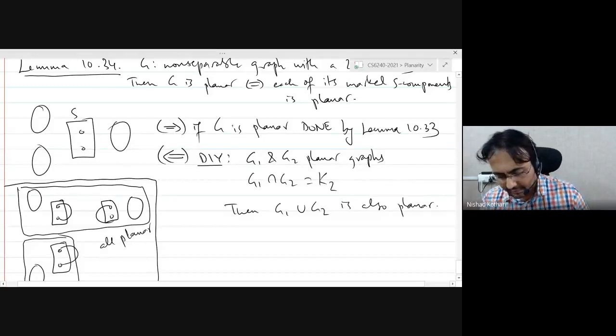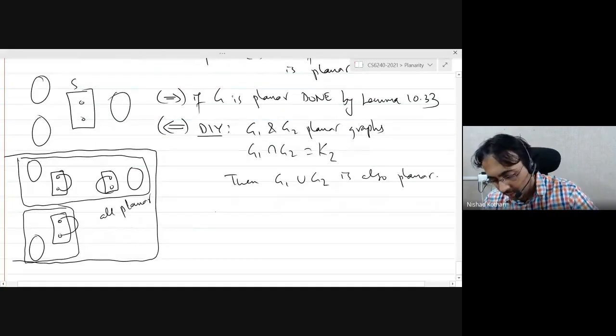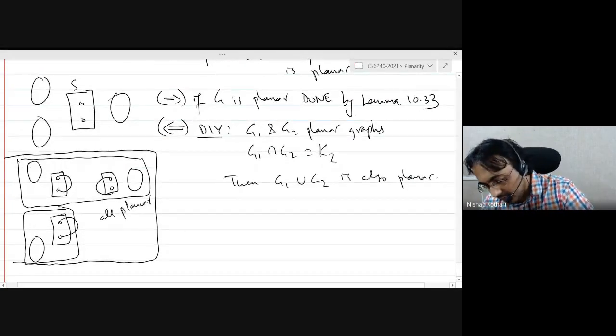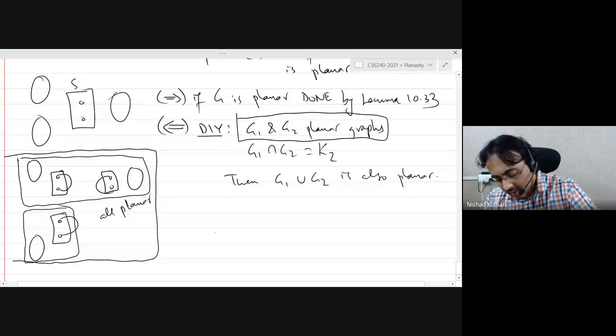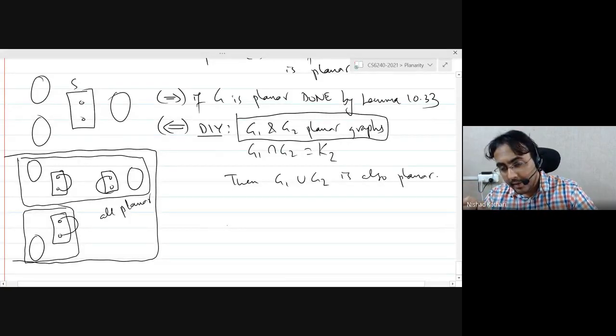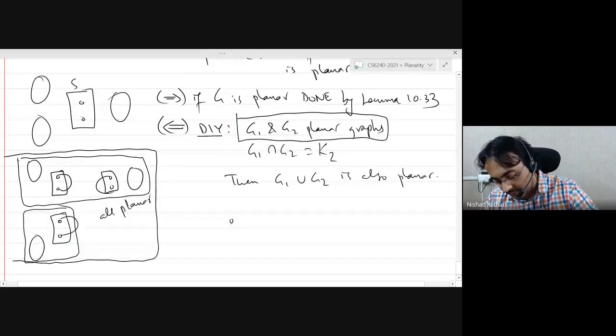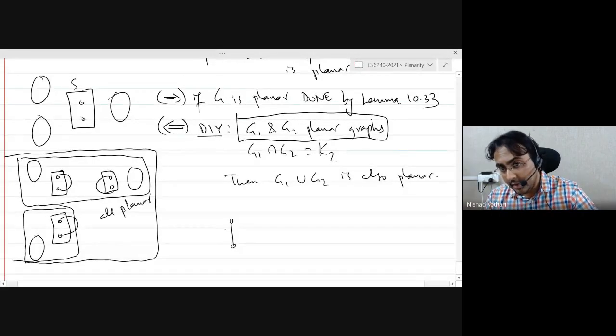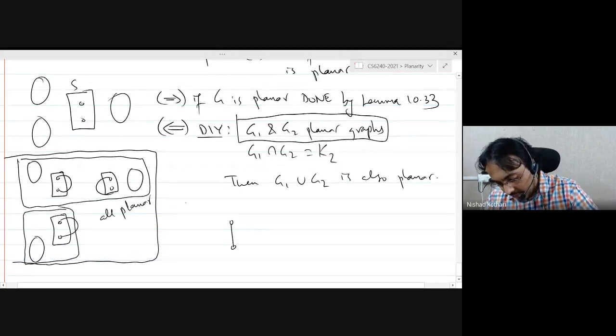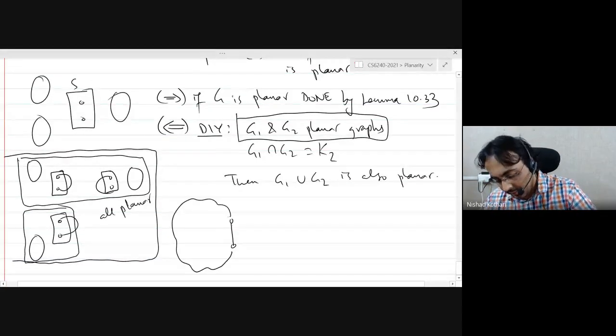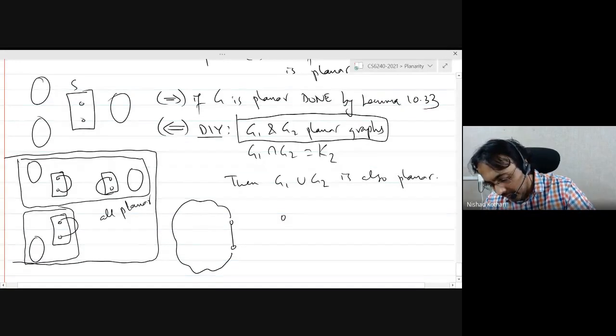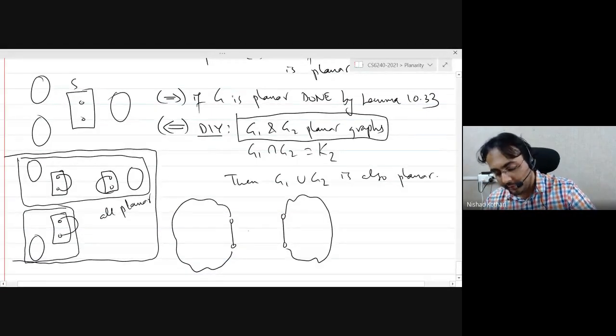In fact, it's quite easy to prove. Let's just do it. So we know that these two are planar graphs. We have a common edge. So you can make that edge on the boundary of the outer face. You can always do that for any edge, because any face can be made the outer face, right? So you can get a planar embedding like this, where this is your common edge. And similarly, you can get a planar embedding of the other graph where this is on the outer face.